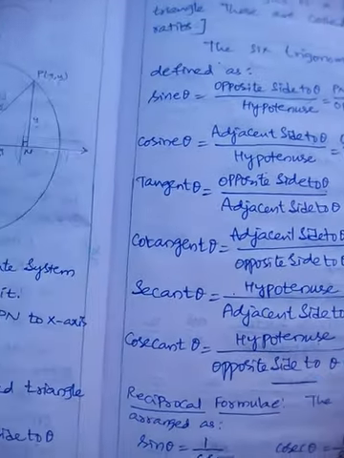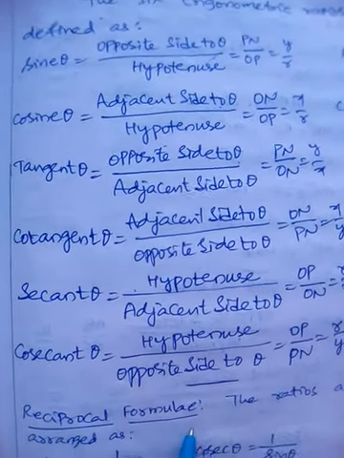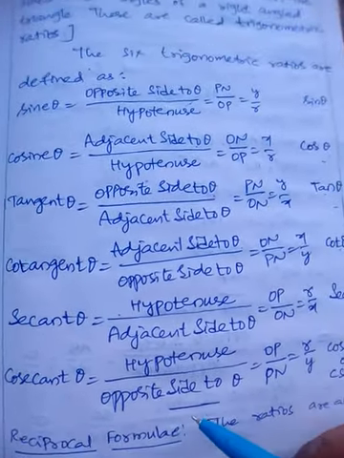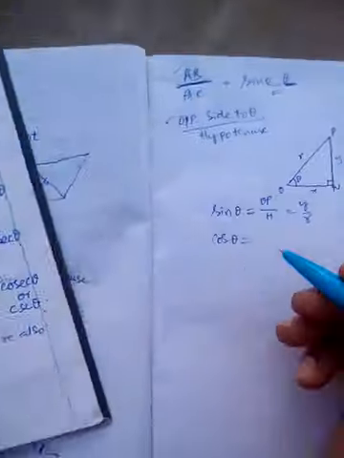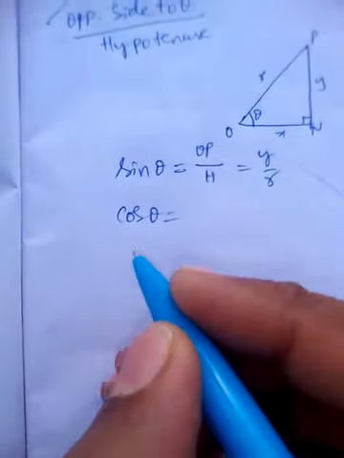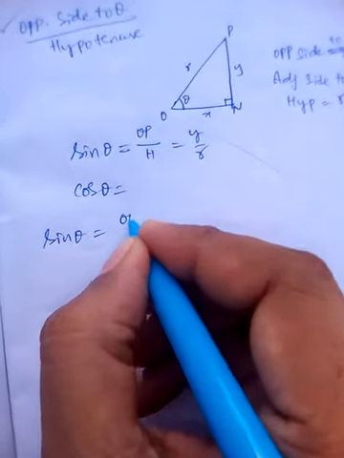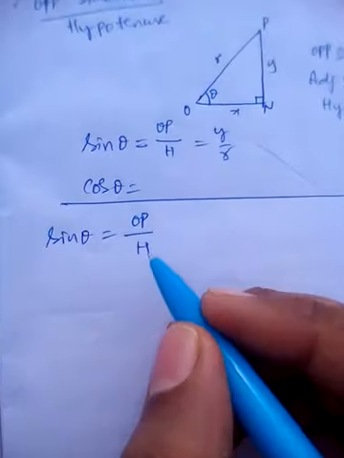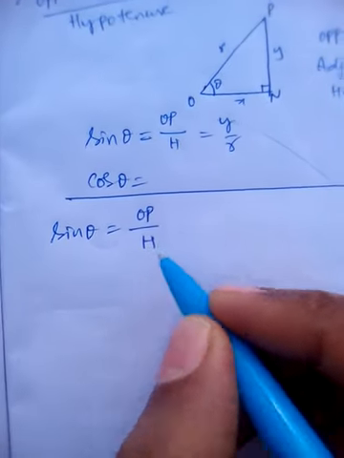And we can frame one more set of formulae called reciprocal formulae. It is very easy, very simple. You see, sine theta is opposite side to theta by hypotenuse.